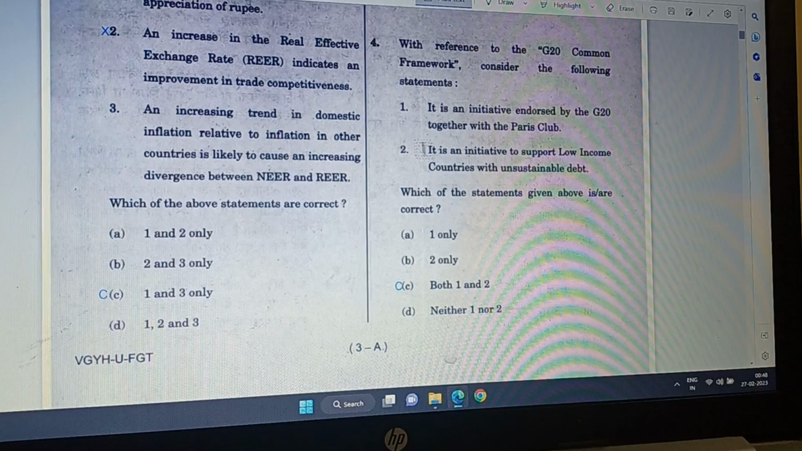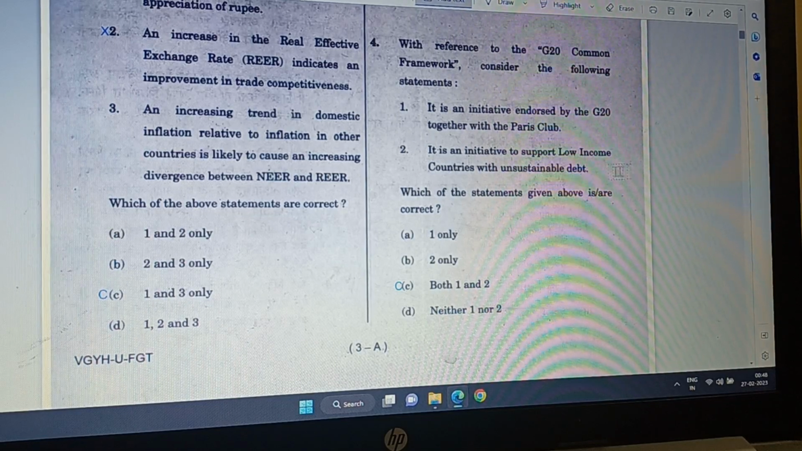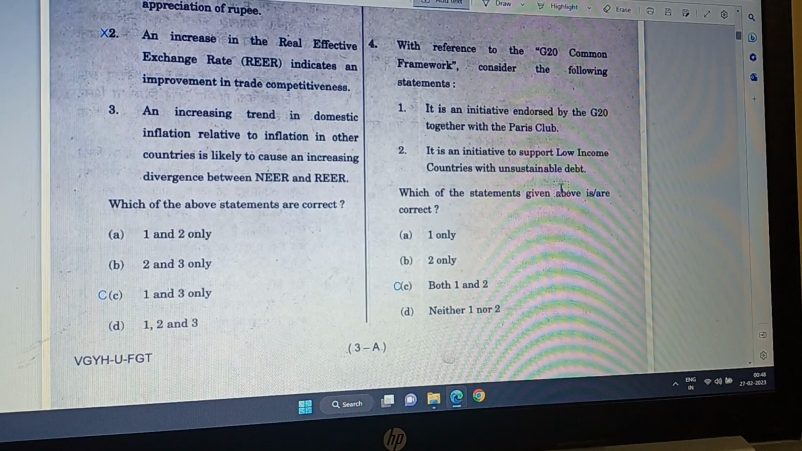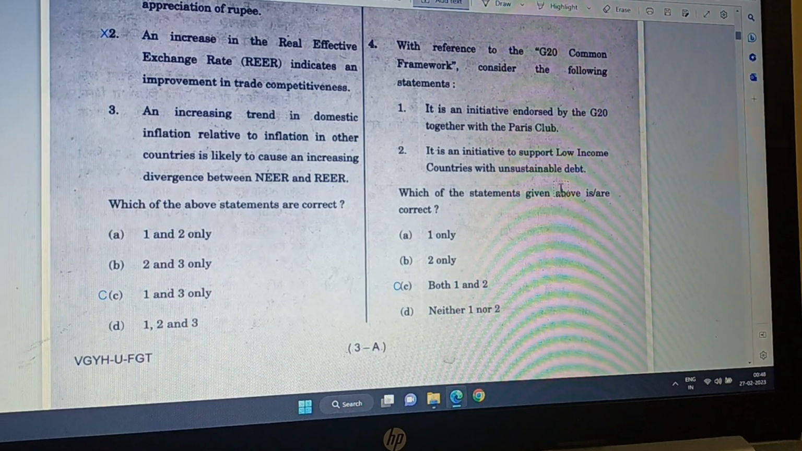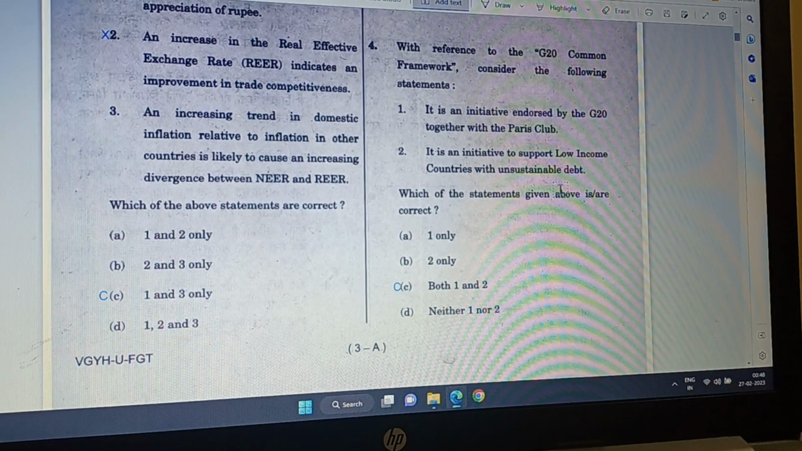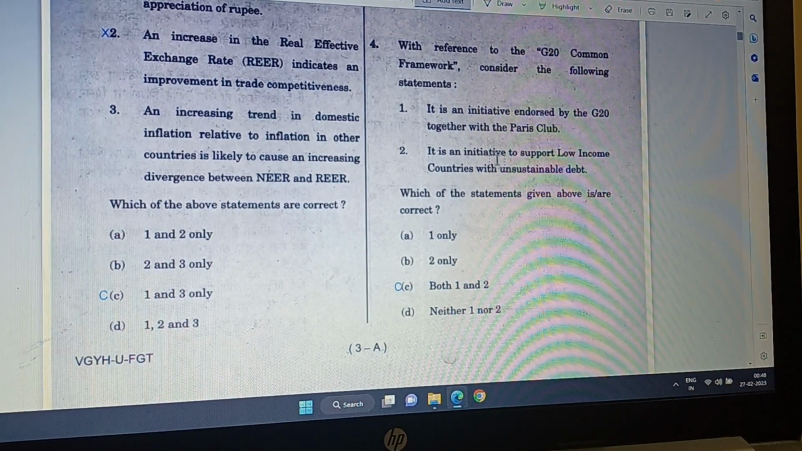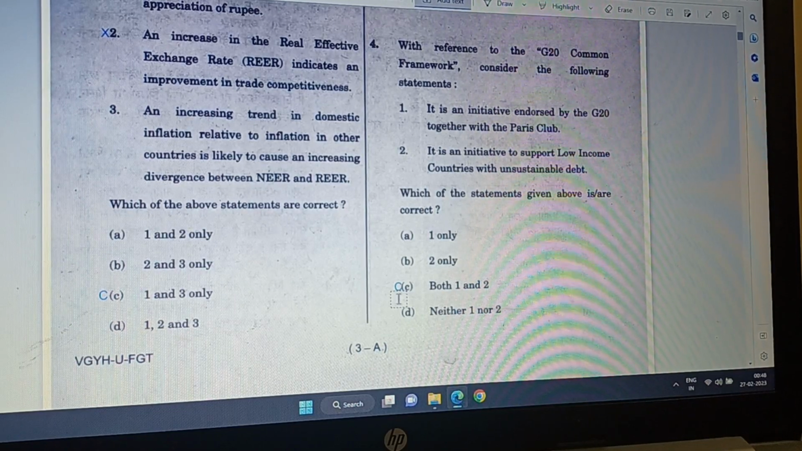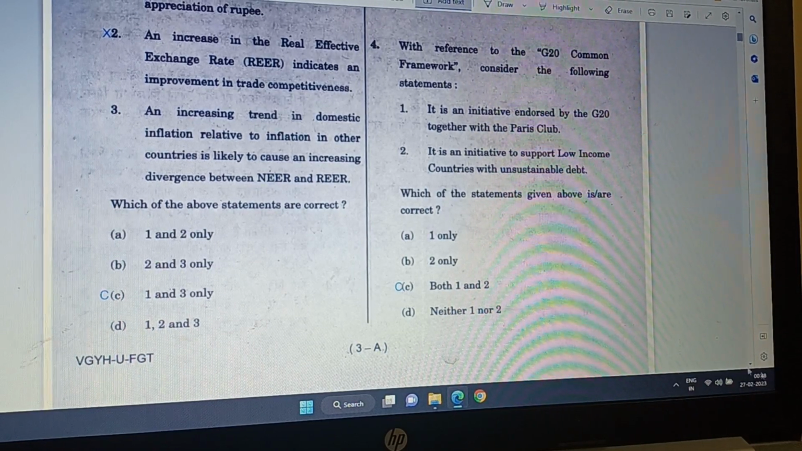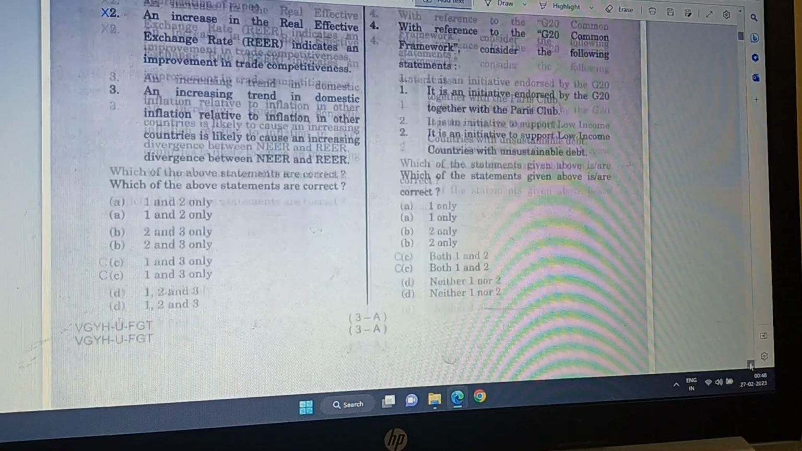And then two is, it is an initiative to support low income countries with unsustainable debt. Yes, that's correct too, because they have unsustainable debt, hence they needed to be supported. So both 1 and 2 are correct. Answer C is the correct answer.